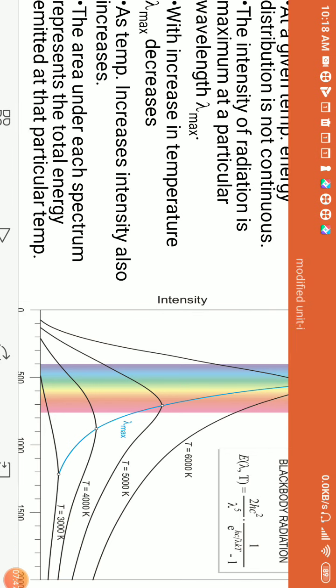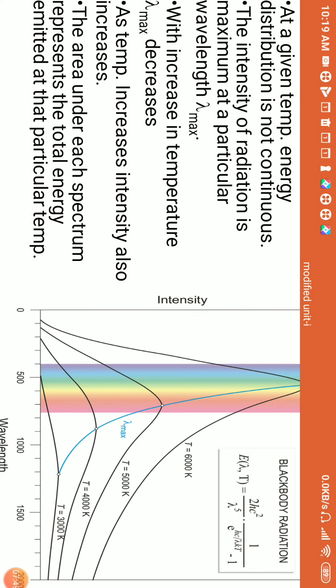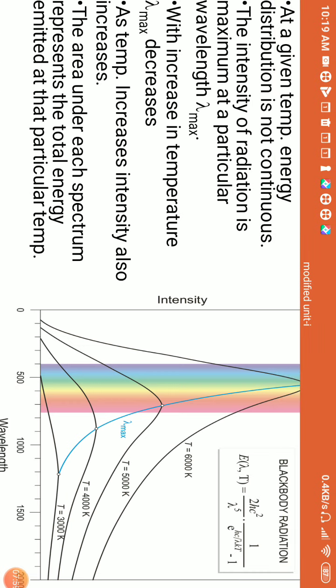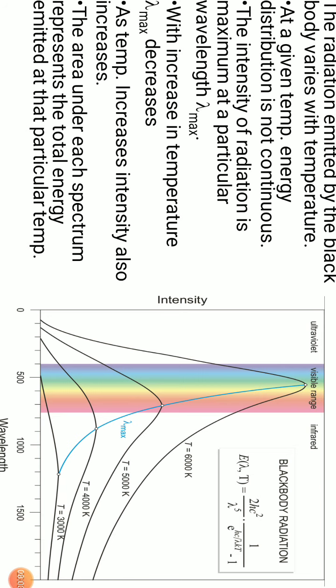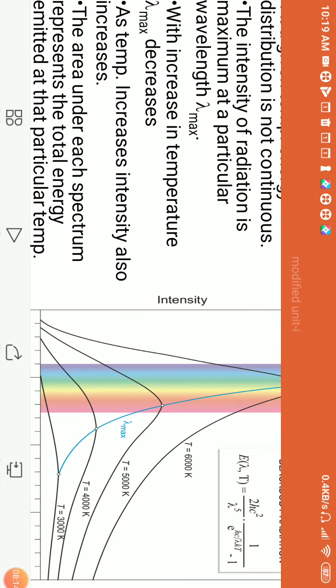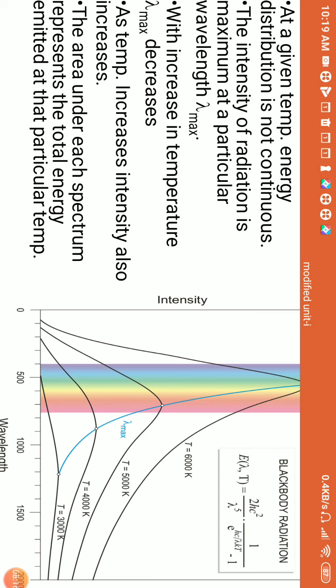The peaks. The peak at T equals 3000 Kelvin, 4000 Kelvin, 5000 Kelvin, 6000 Kelvin, they are moving from the infrared to the visible region. As the temperature increases, the peaks are moving towards the left, from the infrared to the visible range, which is not explained properly according to classical mechanics.